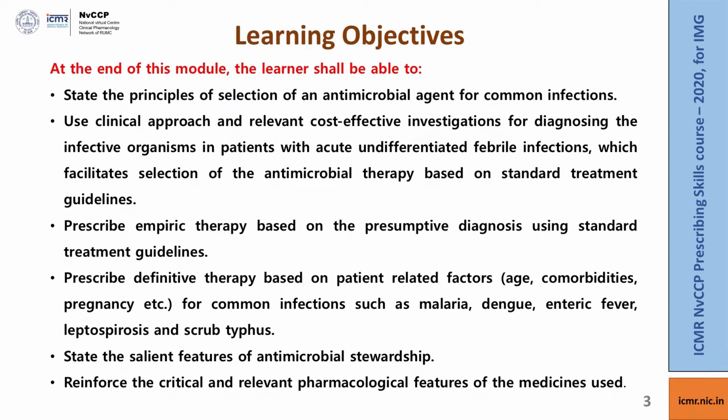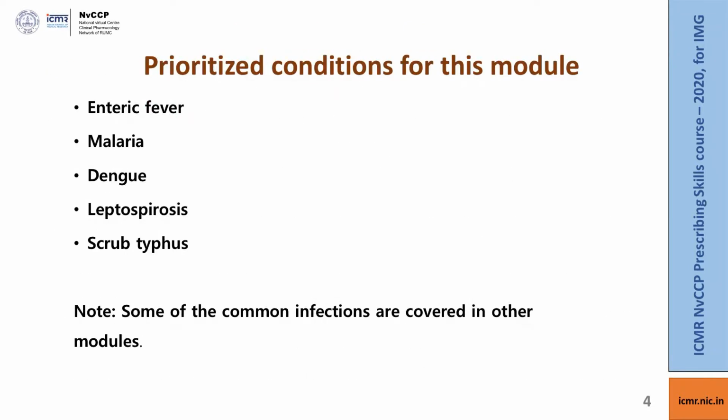So this slide here shows the learning objectives. At the end of this module, the learner shall be able to achieve the following objectives. So this is the list of prioritized conditions for this module.